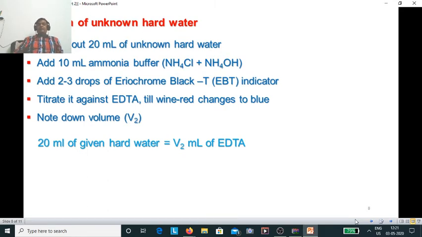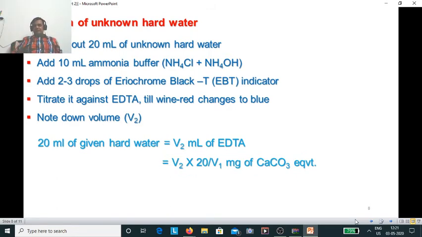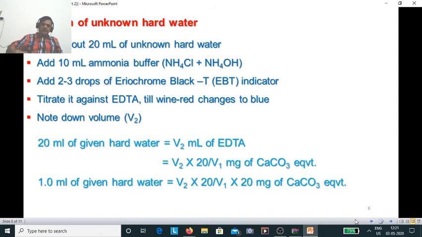And this time we know the value of 1 ml of EDTA in terms of calcium carbonate equivalent. So we could write like this: V2 into 20 by V1 milligram of calcium carbonate equivalent, and then 1 ml of given hard water you can easily find.